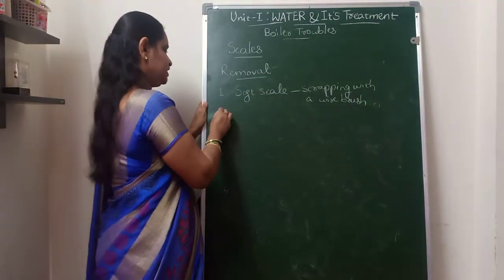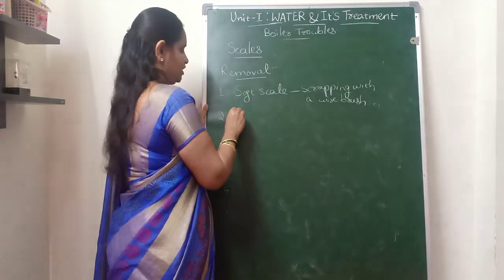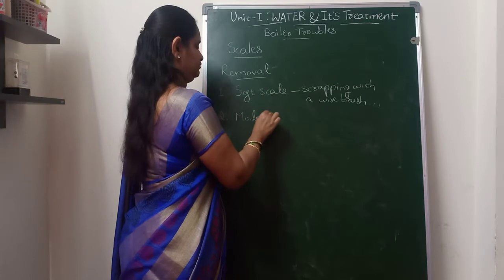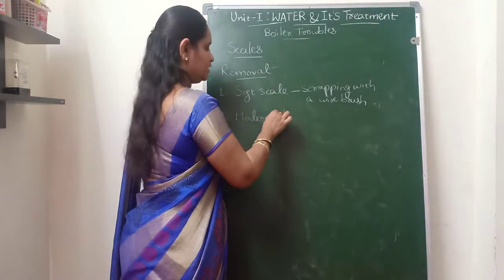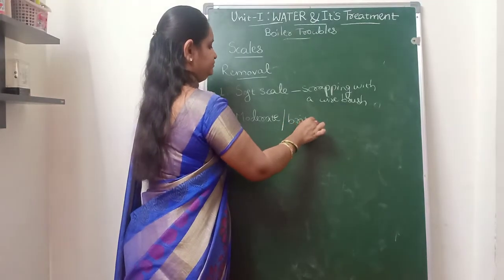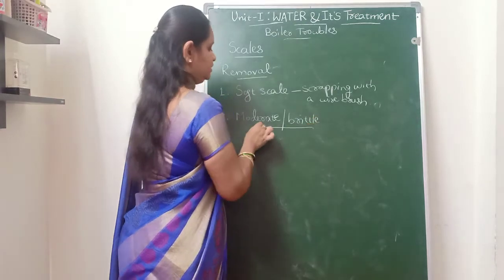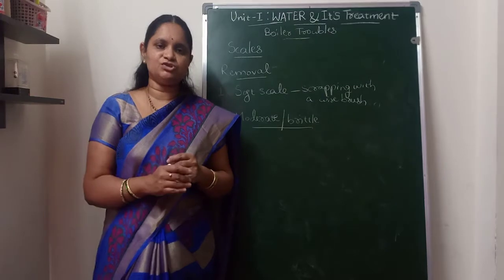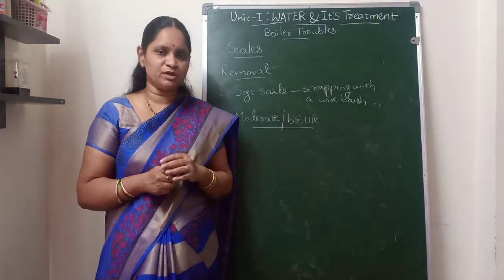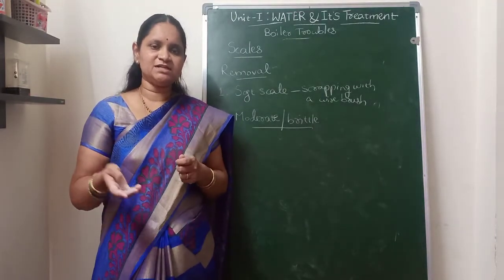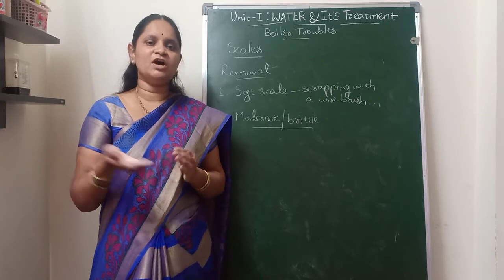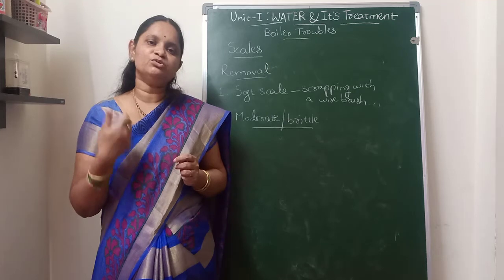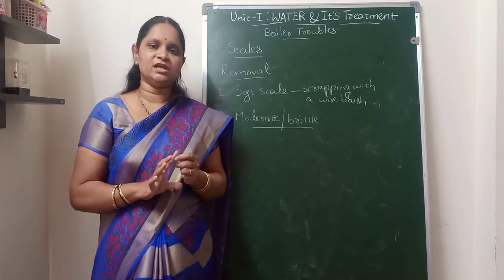And then if the scales are moderate or brittle in nature, then by giving thermal shocks to the scales, we will be able to remove them. Thermal shock is nothing but the boiler wall being heated to very high temperatures and suddenly cooled to low temperatures by spraying water.